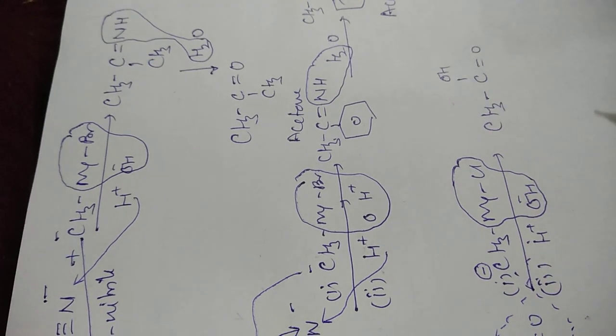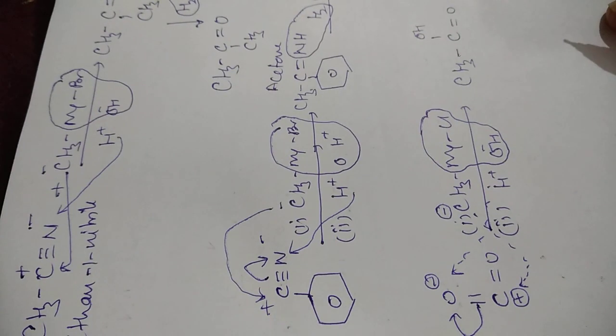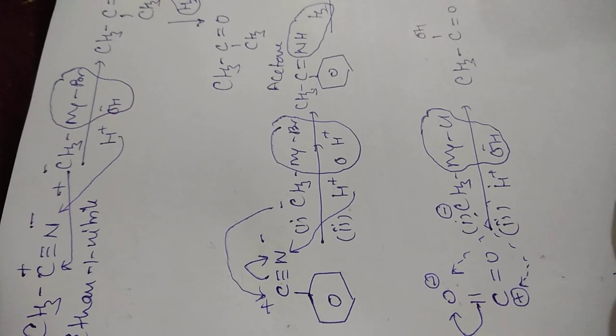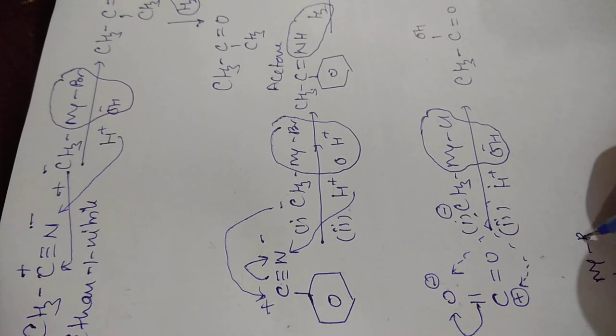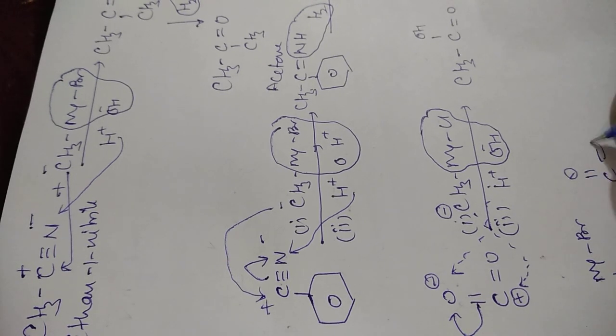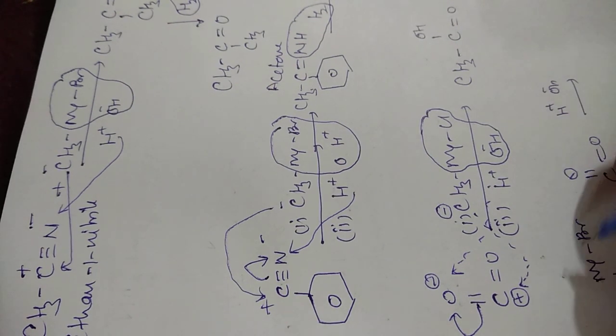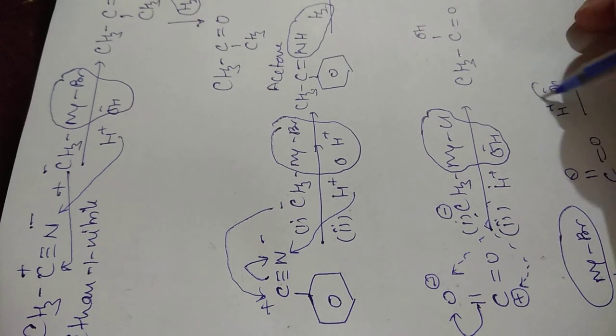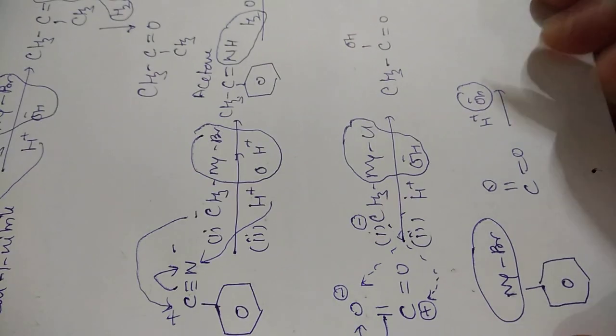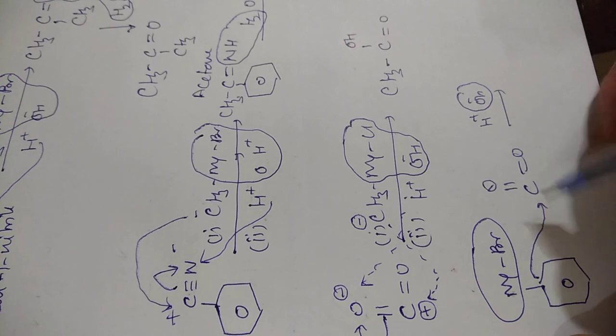Carboxylic acid will form. Here you can take aromatic Grignard reagent also. That means, suppose I am taking phenyl magnesium bromide. When it is treated with carbon dioxide and hydrolysis takes place, MgBr and OH will be removed and phenyl will attach over here.